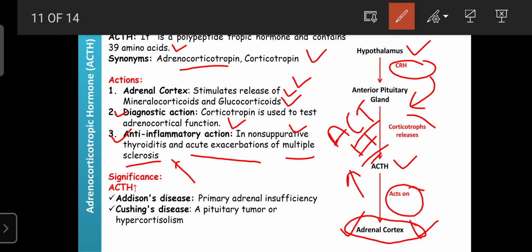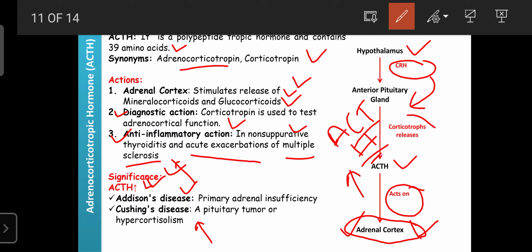So regarding the significance, the ACTH level increases in the case of Addison disease and Cushing disease. Okay, so these are the brain related disorders. That is monitored by monitoring the plasma concentration level of ACTH.